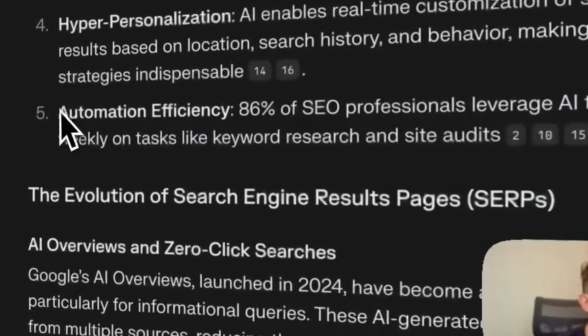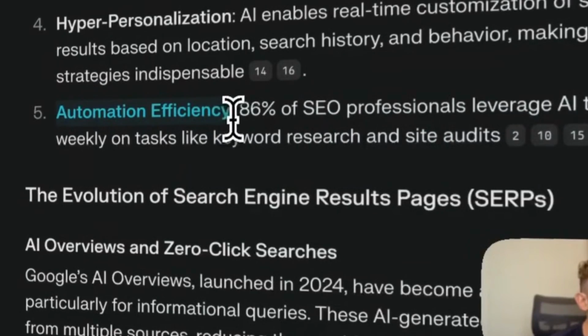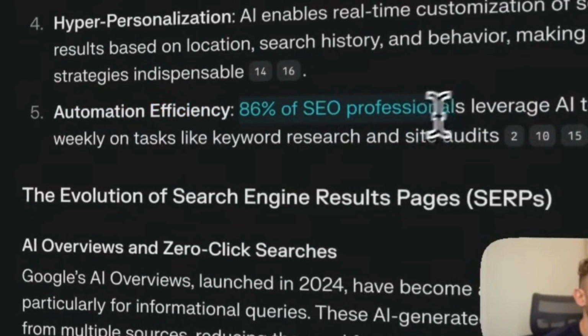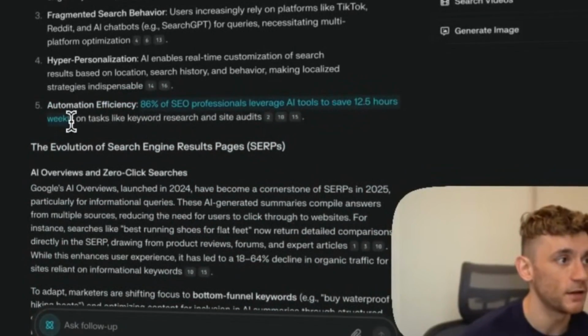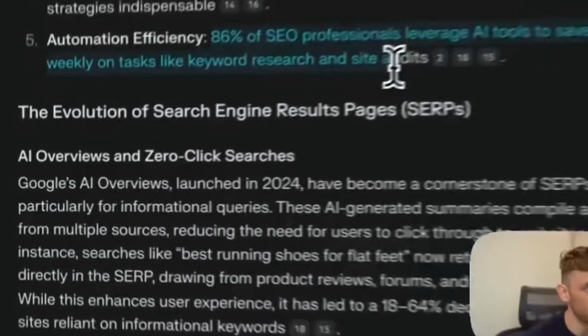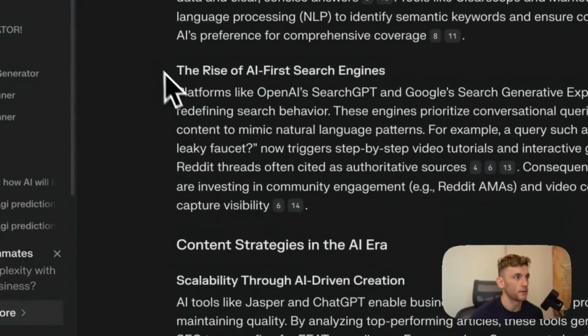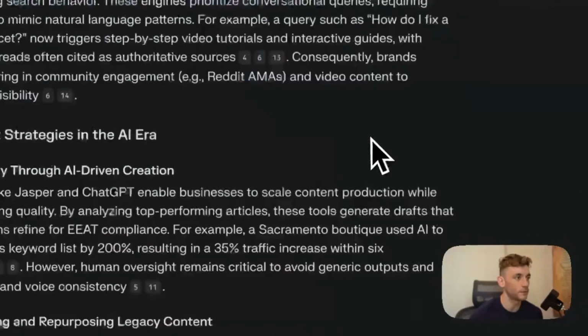And then also, this is a pretty good stat as well. Automation efficiency: 86% of SEO professionals leverage AI tools to save 12.5 hours weekly on tasks like keyword research and site audits. Pretty useful stuff right there. Then it's talked about the rise of AI-first search engines, for example, ChatGPT and Google Search Generative Experience.